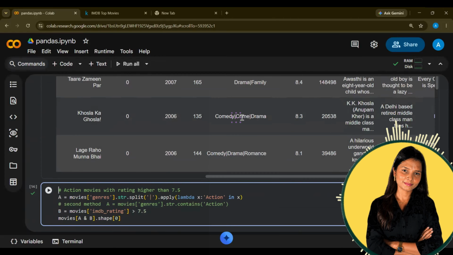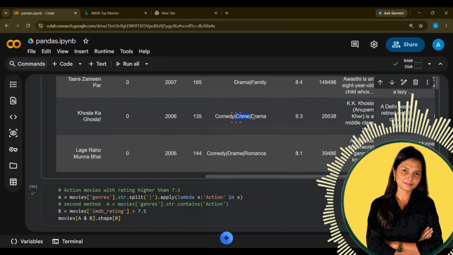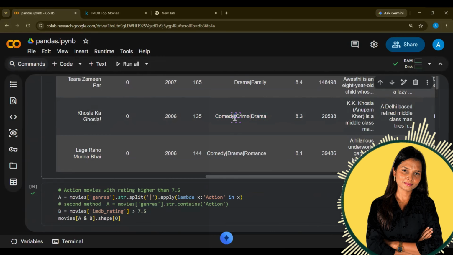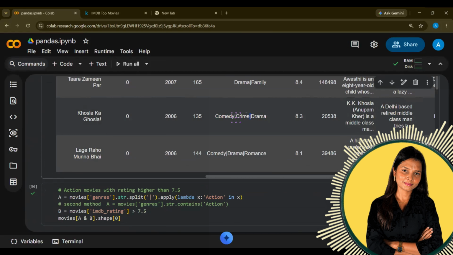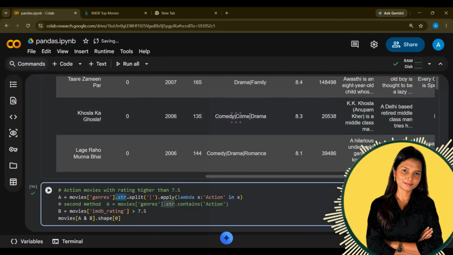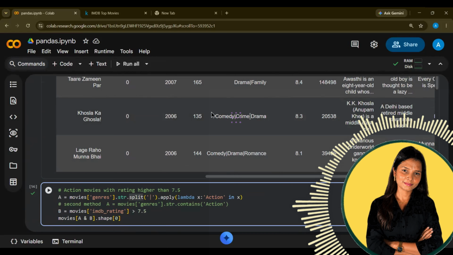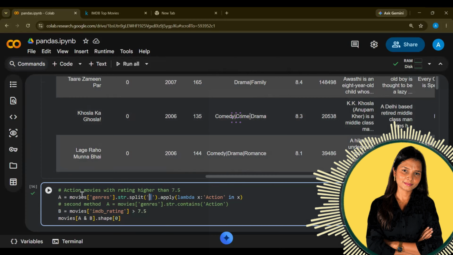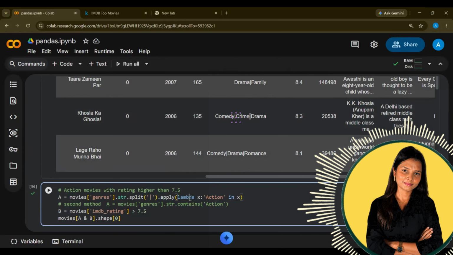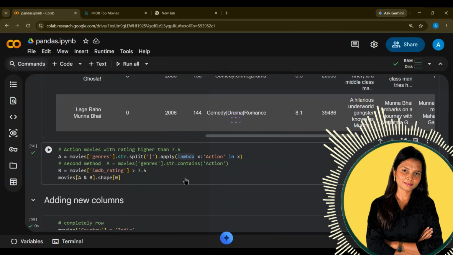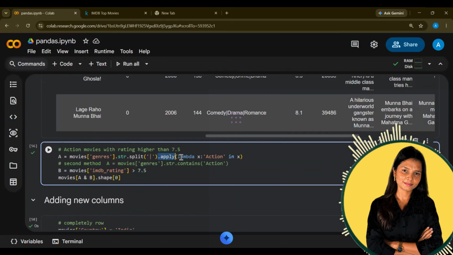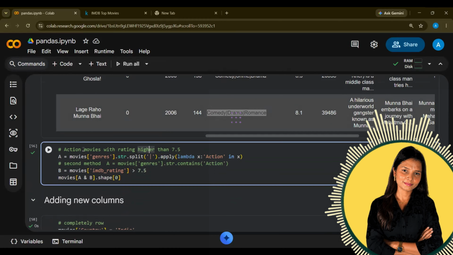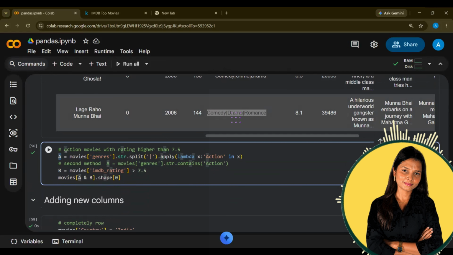If you see this data, we have comedy, crime and drama. But I am using a special character from my keyboard to split these things, right? So that is why I am using string dot split. The data is string only, object data only. So I'm splitting the data on the basis of this because I am looking for only one word, which is action. And now I am applying a lambda function. That is why I say lambda functions are very, very important. Apply lambda x, action in x. It means if there is action in this text, apply it on the a variable. Now I have the a variable ready.